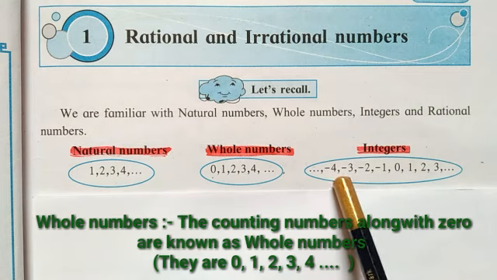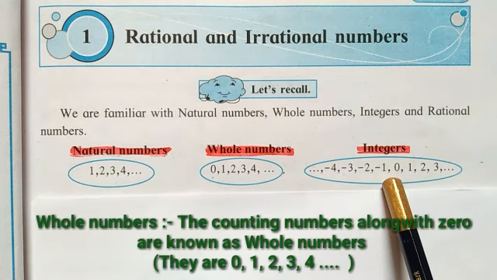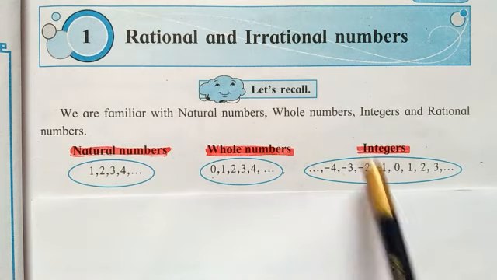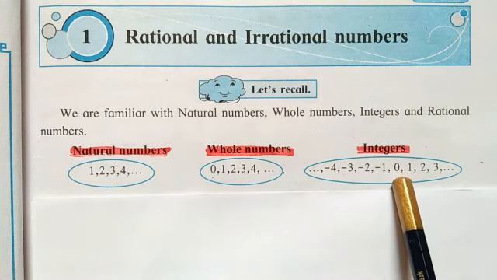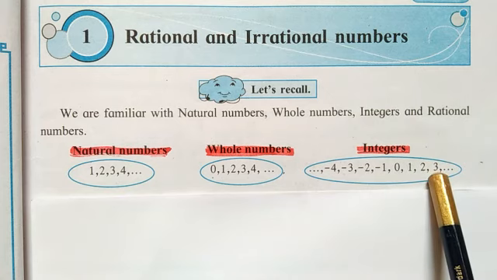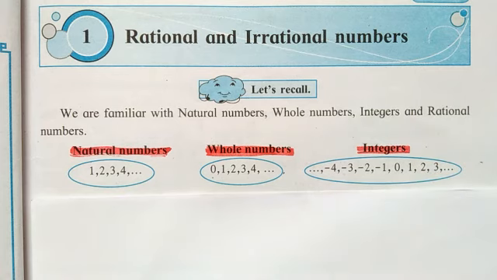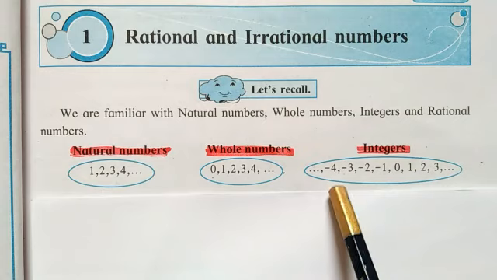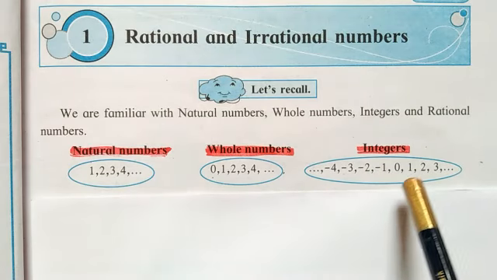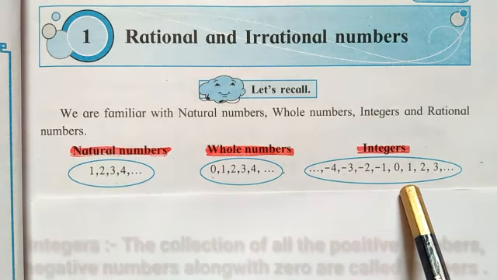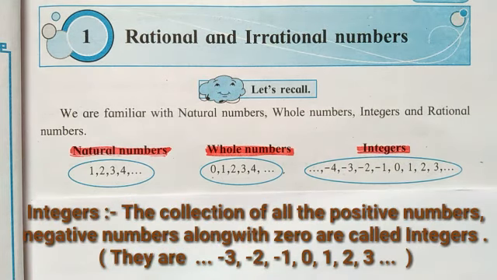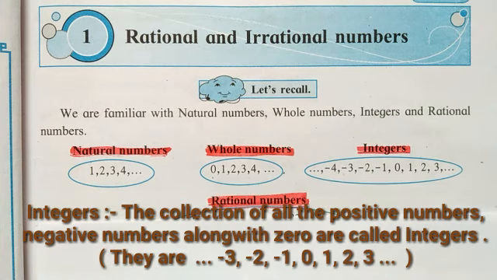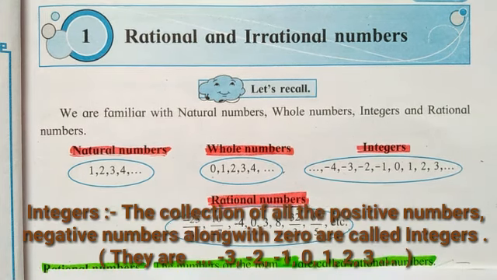Integers, if we look towards this, then we can remember our number line. At the left side of the number line, there are all negative numbers. At the center, there is 0. And at the right side of the 0, there are all the positive numbers. So these negative numbers, positive numbers and 0 are combinedly called integers. Now, in this standard, we are going to study about rational and irrational numbers.